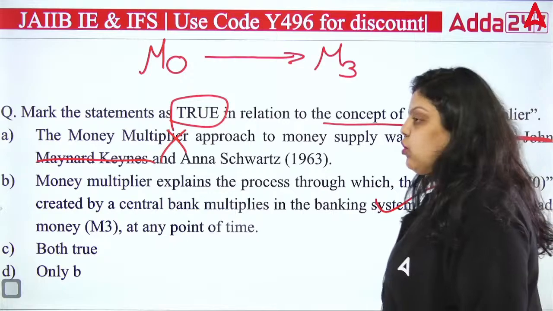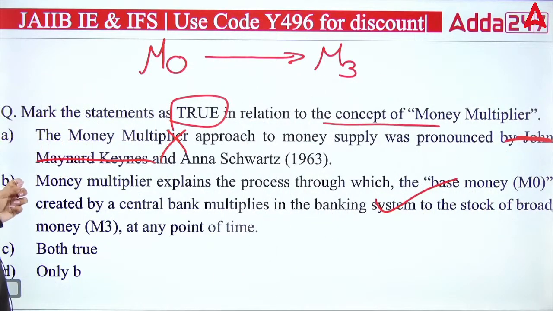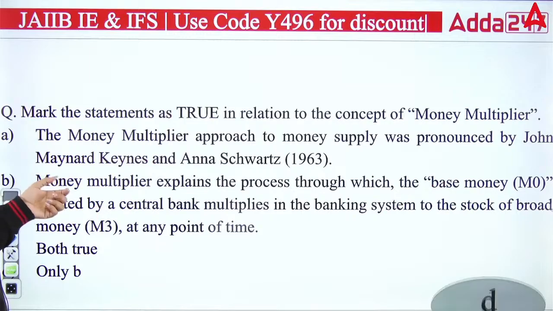And why am I saying two options are common? Because D and B are same now. If you simply write that B is the correct option, the D is also saying the same. So B or D both are correct. Only B is the correct statement, or true statement, I can say.